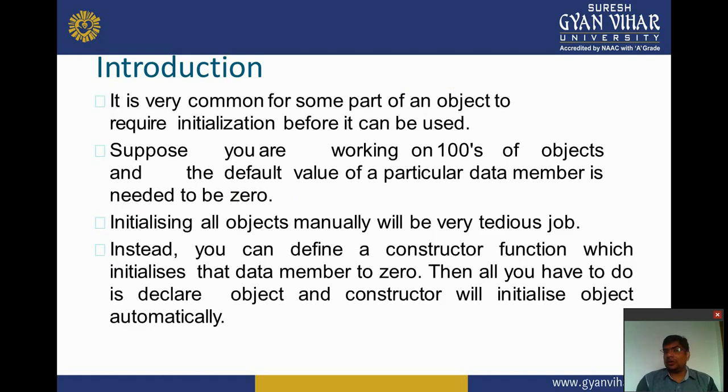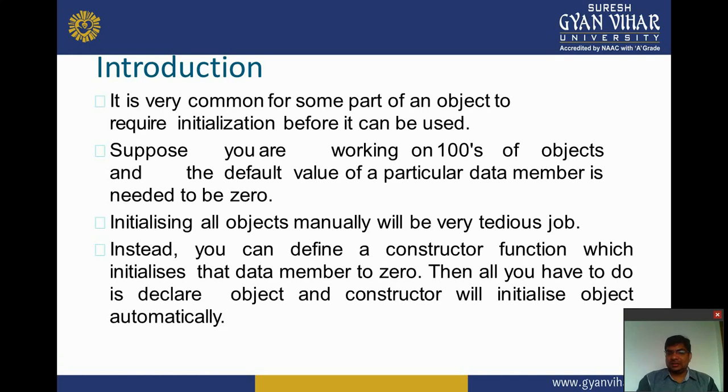It is very common for some part of an object to require initialization before it can be used. Suppose you are working on 10 or 100 objects and the default value of a particular data member needs to be 0. Then we initialize that data member as equal to 0.